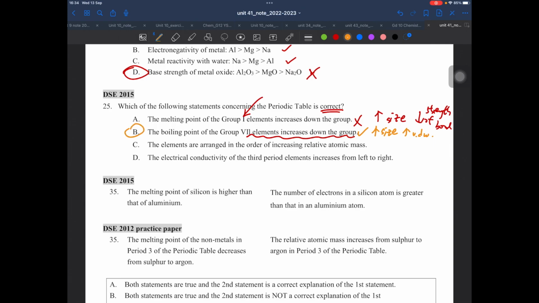So B looks good. C, the elements arranged in order of relative atomic mass. Some students will be trapped here because they just see relative, but in fact it is atomic number, not atomic mass. Okay, finally, conductivity increases from left to right. Of course not. If this is correct, then noble gas would have the highest conductivity, right? It doesn't make sense. So the answer is B.